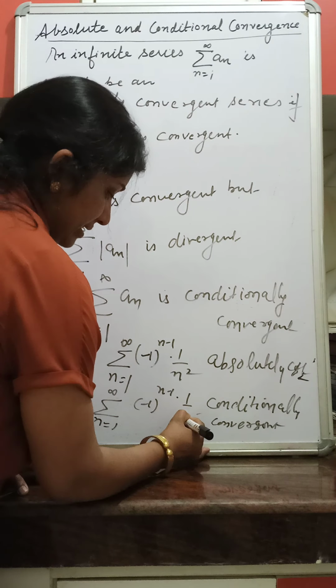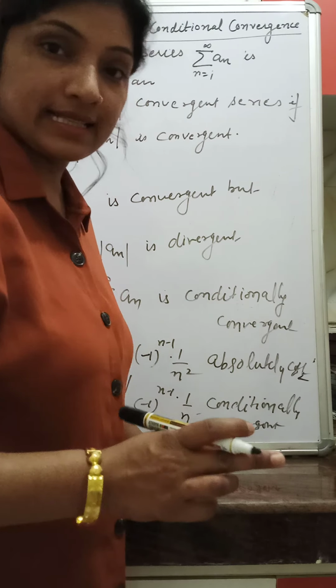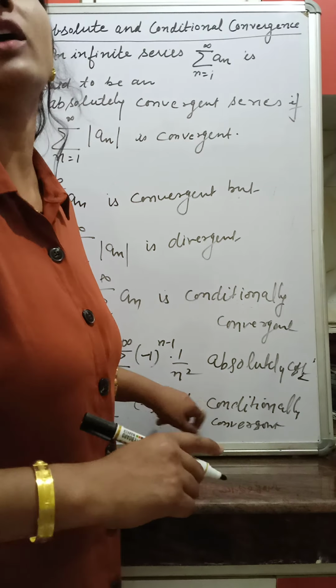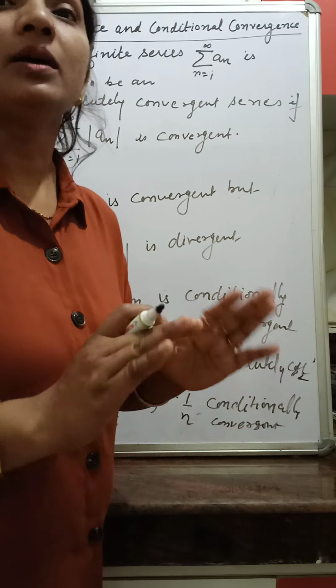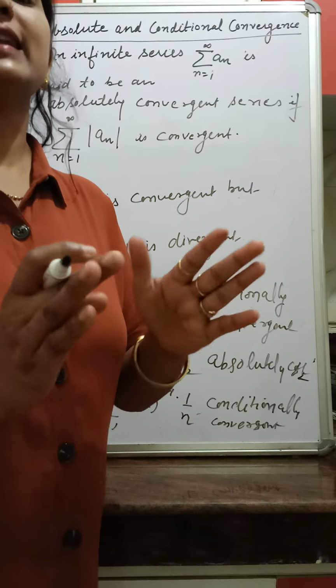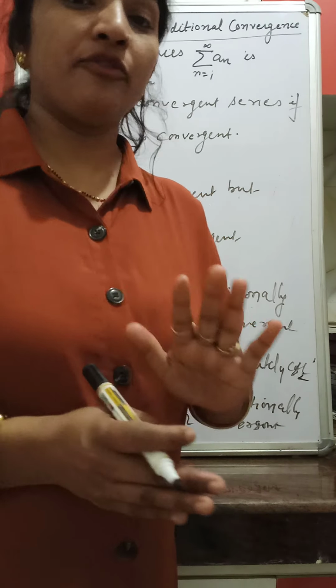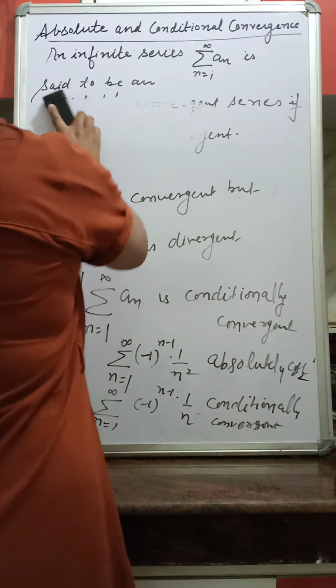Summation (-1)^(n-1) times 1 upon n. This series is convergent, but it is not absolutely convergent by p-test. Right? So we just prove that every absolutely convergent series is convergent. For this, let us prove